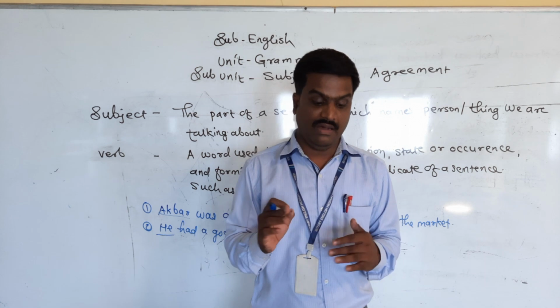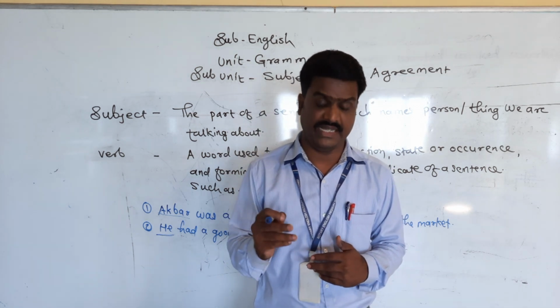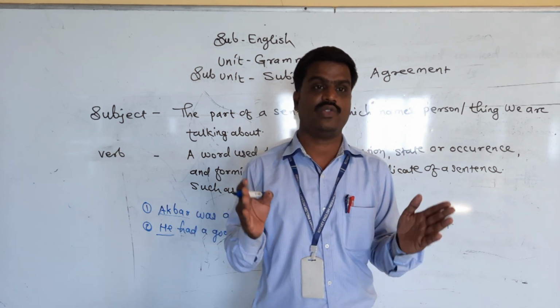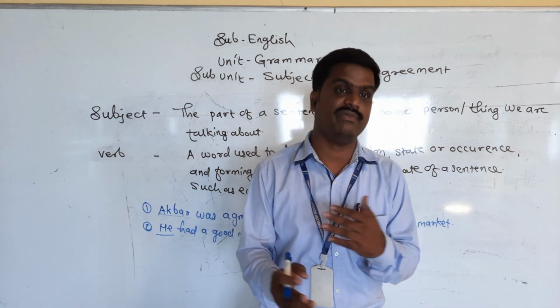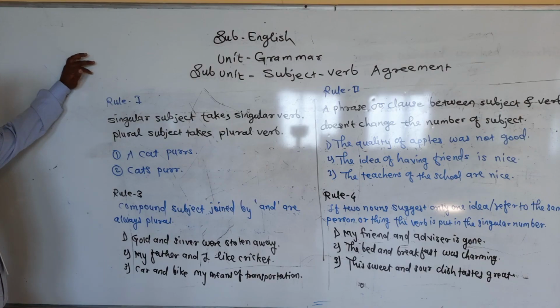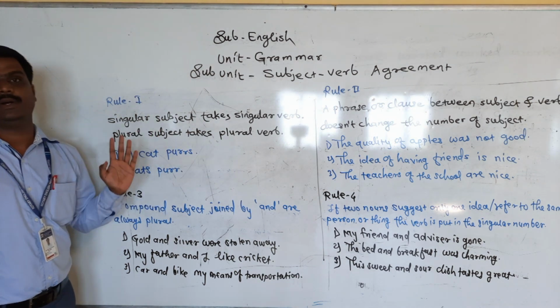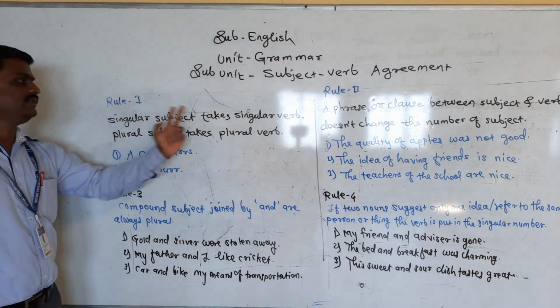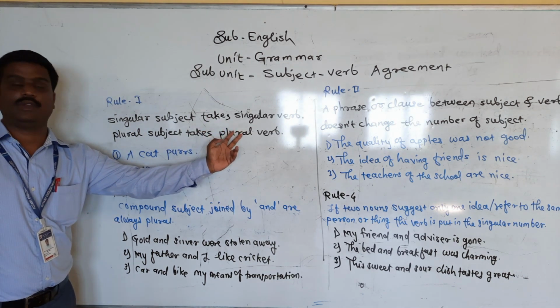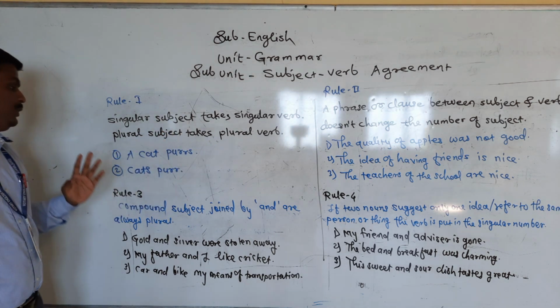Clear? Okay. Now one by one, step by step, we will discuss the rules of framing sentences. There are various rules. You have to note down these rules in your notebook, and after that we will discuss the sentences. Rules of framing subject verb agreement sentences. First rule: a singular subject takes a singular verb and a plural subject takes a plural verb. When the subject is singular, our verb must be singular. When the subject is plural, then the verb is also in plural form.